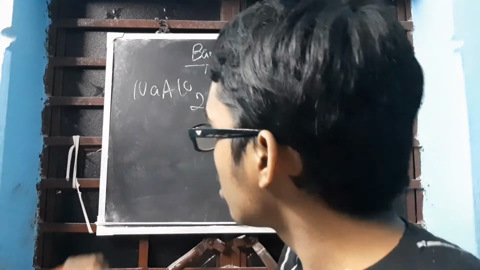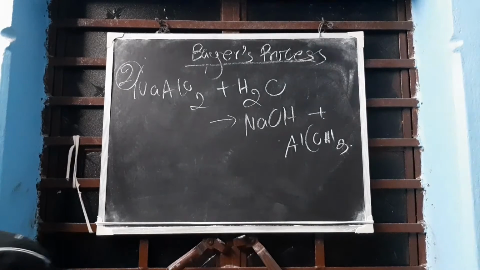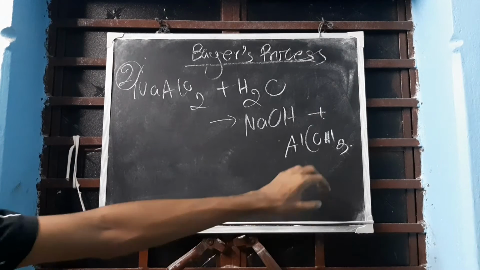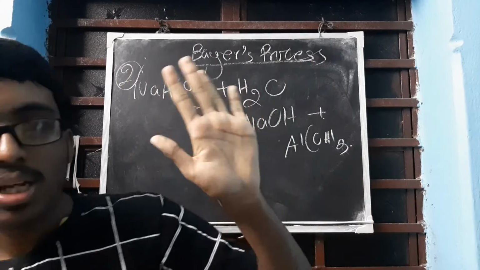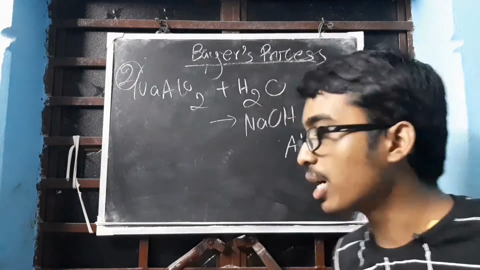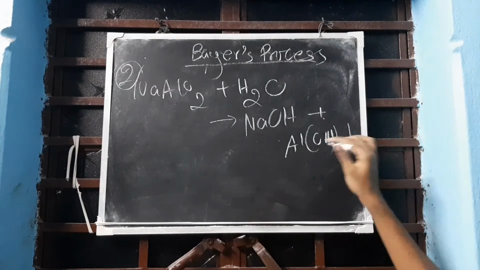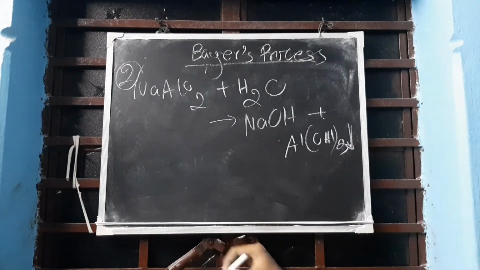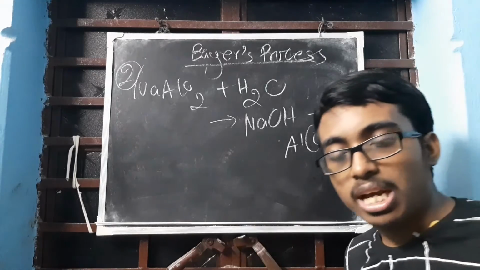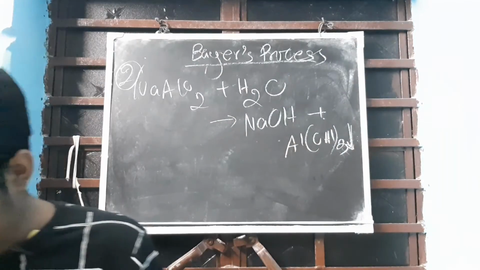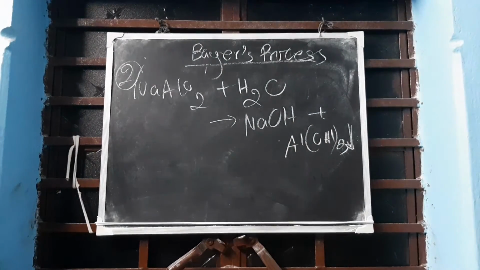This is the second step of the Baeyer process reaction, where aluminium hydroxide is formed, and this is definitely going to be a precipitate. Sodium metaluminate reacts with water to form sodium hydroxide and aluminium hydroxide.